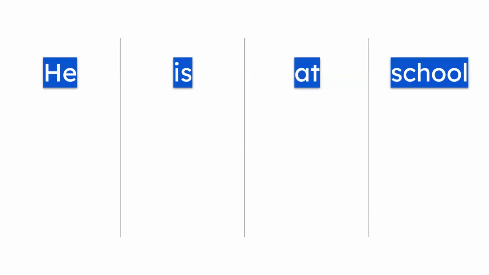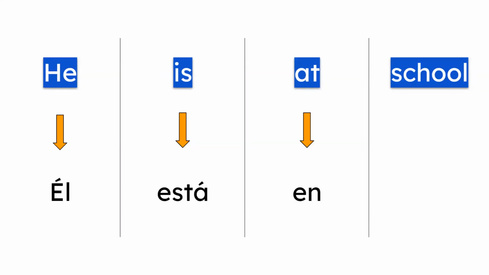Now, he's at school. Come on, I think you can do this. Okay, give it a try. He, él, is third person. Está, that's right. At, it's easy, right? And, okay, yeah, perfect. You know how to say school in Spanish? Well, that's